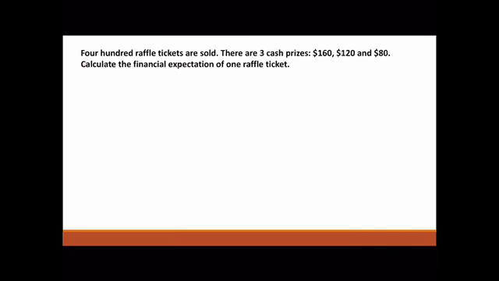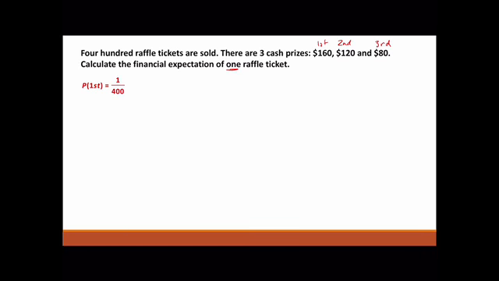And last of all, 400 raffle tickets are sold. There are 3 prizes. So first prize, 160, second, 120, third, 80. Find the financial expectation of 1 ticket. So if you had 1 ticket, how much would you expect? So we need the probability again. So the probability of coming first is 1 over 400.